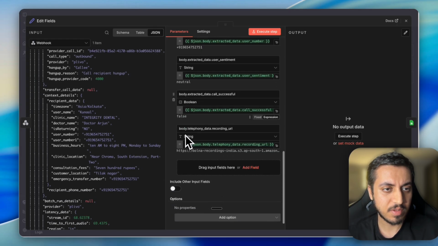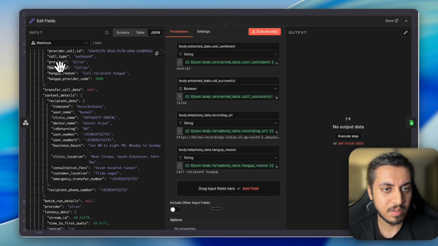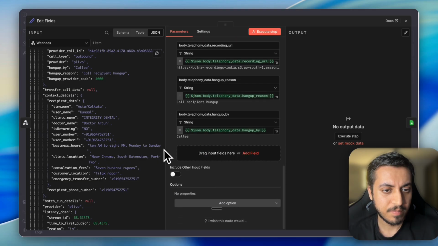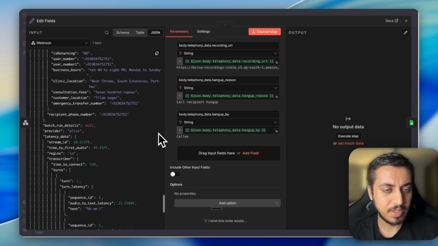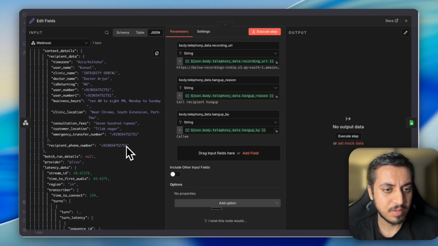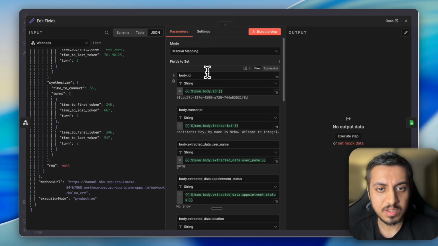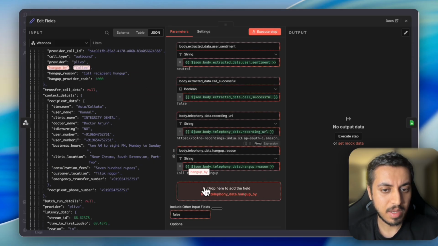We can also save the hang up reason, hang up by.